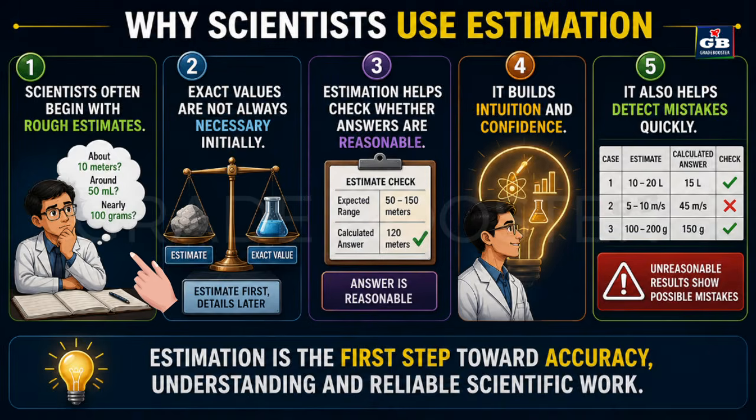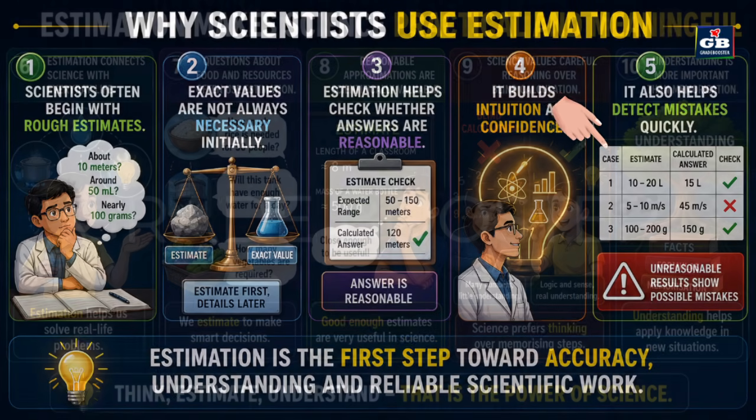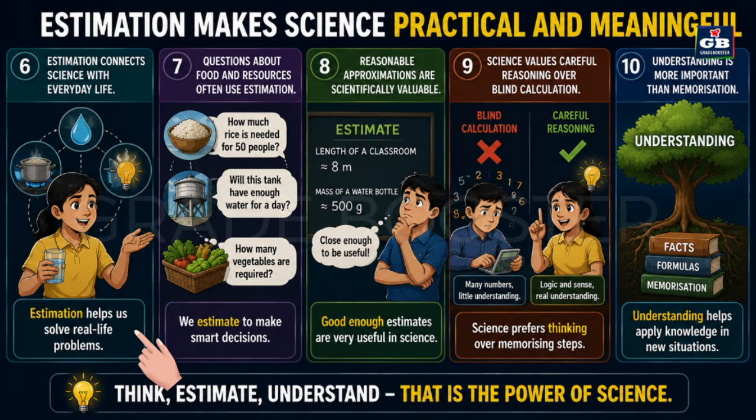Scientists often begin with rough estimates. Exact values are not always necessary initially. Estimation helps check whether answers are reasonable. It builds intuition and confidence. It also helps detect mistakes quickly. Estimation connects science with everyday life.